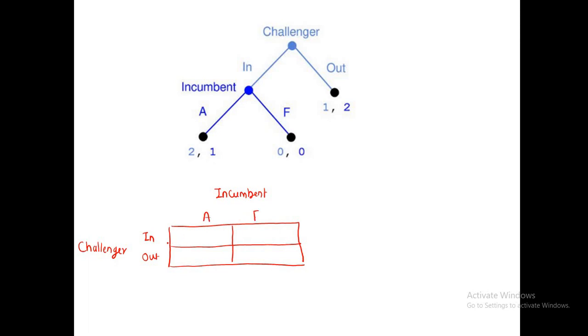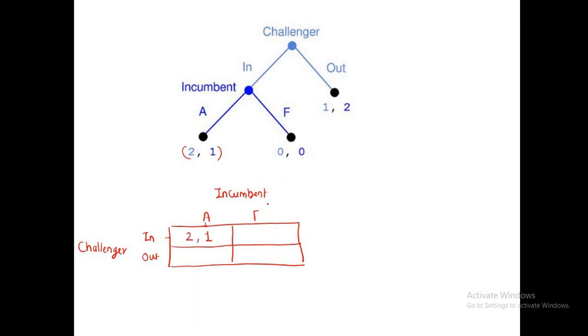Now what will be the payoff for the challenger and incumbent when the challenger takes in and the incumbent takes accommodate? If we traverse this tree, in and accommodate, we get 2, 1. So 2 is the payoff of the challenger and 1 is the payoff of the incumbent.